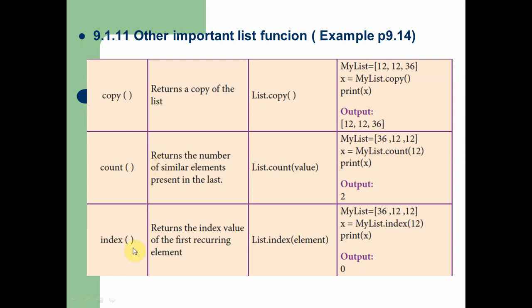The next function is the index function. It returns the index value of the first recurring element. Here we want to mention list dot index element. The element may exist more than one time, but in the list, when this element occurs the first time, the first occurrence's index number is displayed on the screen.